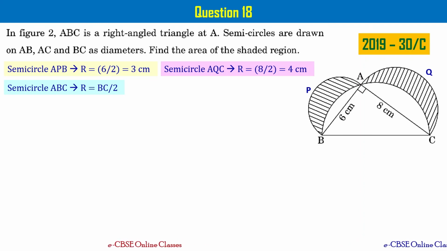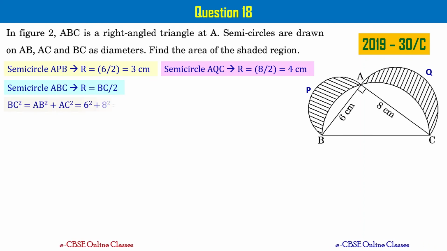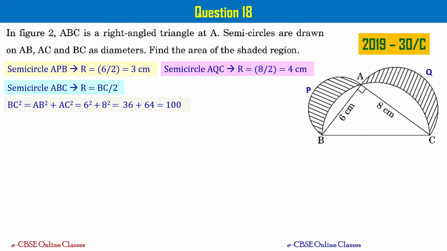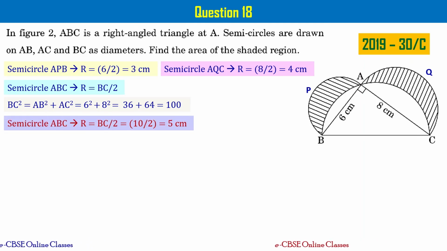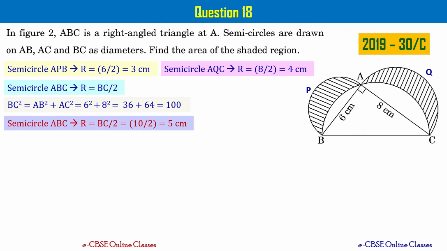If you observe the triangle ABC, which is a right triangle, you can apply Pythagoras theorem to get the value of BC. BC square equal to AB square plus AC square. When you use AB equal to 6 and AC equal to 8 and simplify, you get BC square as 100. It means BC equal to 10 and the radius of semicircle ABC is going to be BC by 2 equal to 10 by 2 equal to 5 centimeters, right?